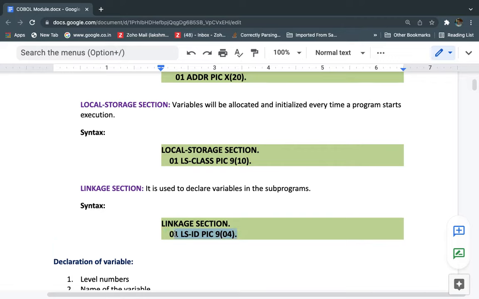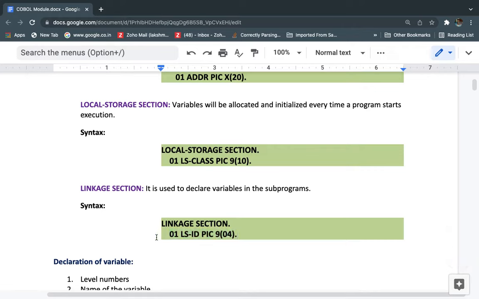I can give the best example. The local storage or working storage section variables are temporary variables, local variables, valid within the program only. But the variables we define under the linkage section work like global variables. This data is stored until the end of the transaction, till the end of the execution.